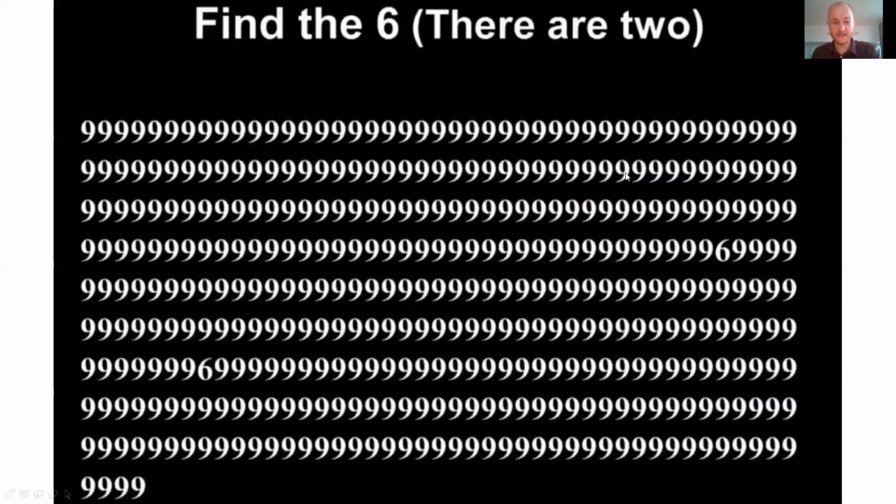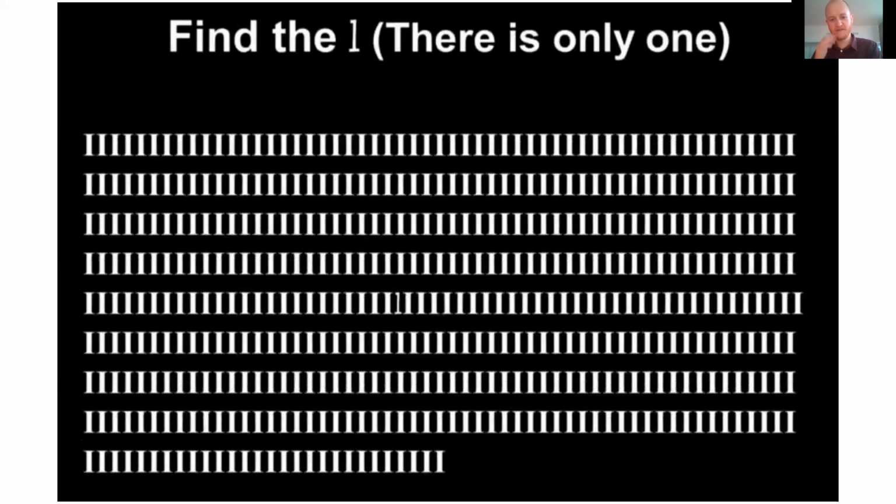Okay, another one like this. You have to find the number 6. There are 2 6s. Okay, this one is easier to find. Again, you can pause the video and you can try to find them. They are here. Okay, and the last one, this is more difficult. There's a letter L somewhere in between the eyes. There's only one. Again, pause the video and try to see if you can find it. Here's the answer. It was there, right in the middle.